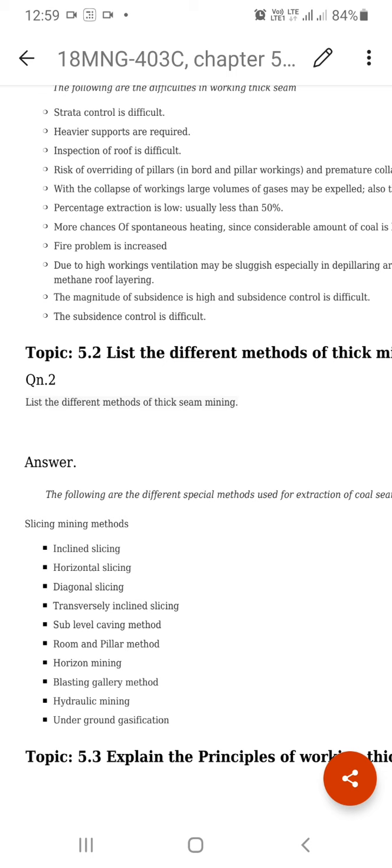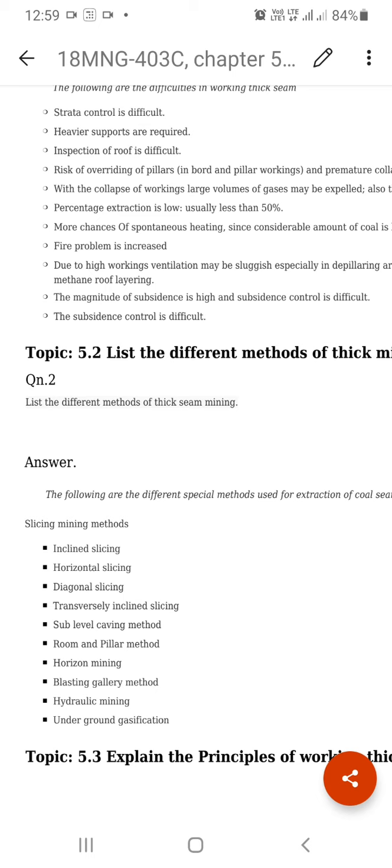Strata control. Suppose long wall mining is there, and we use power supports. In board and pillar mining, we use the roof bolting method, Safari support, chock method and others. But when you go for thick seam mining, a number of slices are there, so supporting the slices is very much difficult. The top slice is taken out, then the second slice, then the third slice. So supporting the slices while excavating is very difficult.